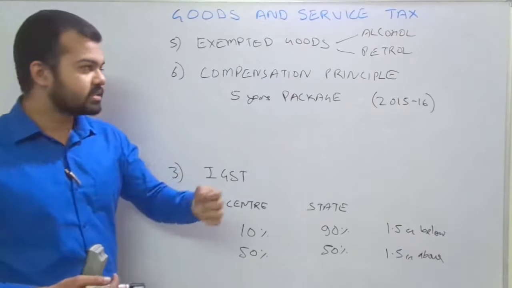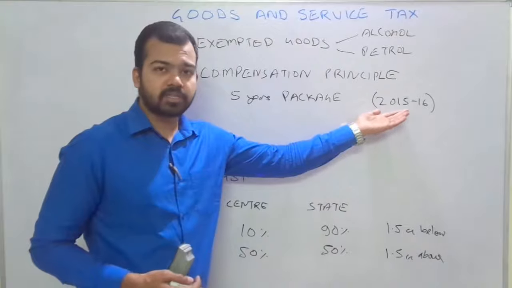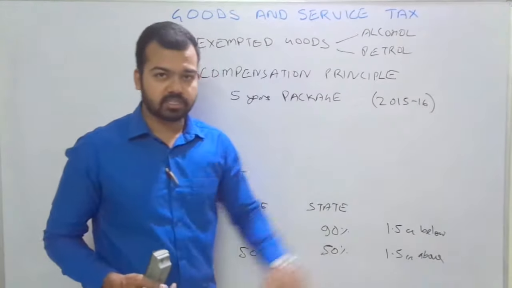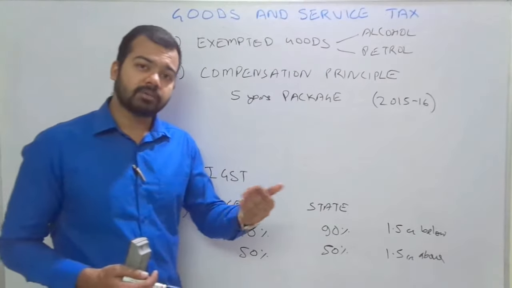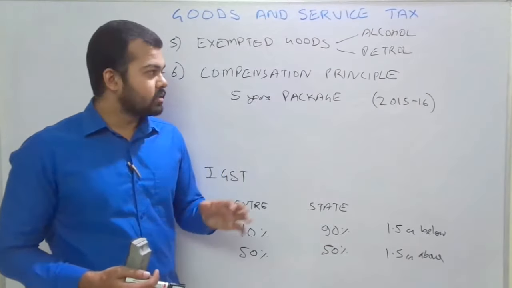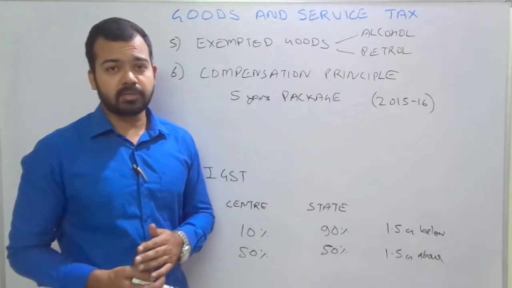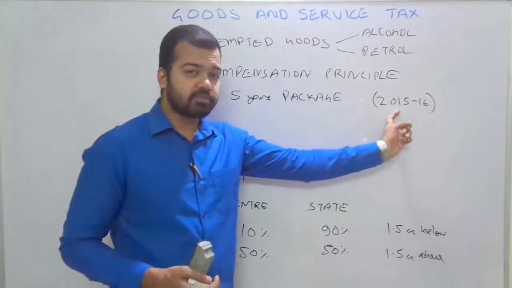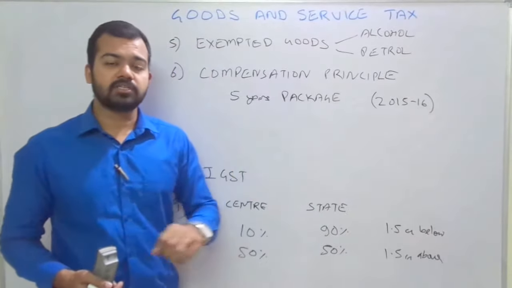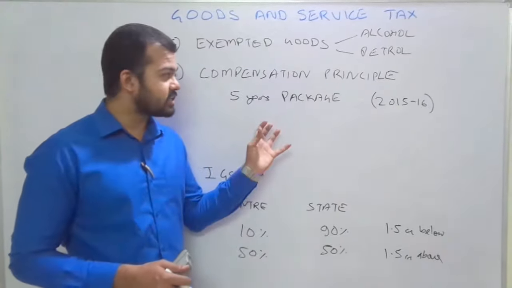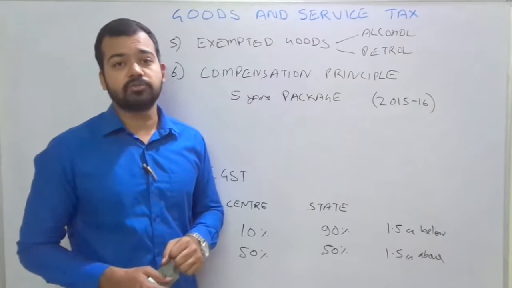For example, suppose Madhya Pradesh earned 100 crore of revenue in 2015-16. Suppose next year, after the implementation of GST, Madhya Pradesh collected 90 crore rupees. Compared to 2015-16, Madhya Pradesh is in deficit of 10 crore rupees, so that 10 crore will be provided by the union government.